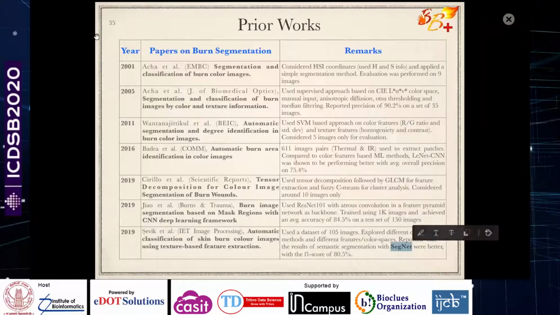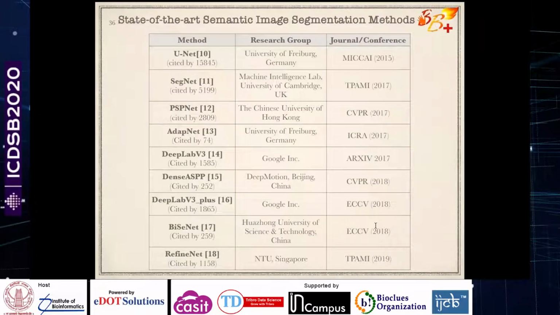SegNet, the latest work in this particular domain in the burn community, reports SegNet to be the best performing model. And these are the models which have been used in the color imaging community and the computer vision community. You can say that they are considered different. So if you can see, this is a very highly cited work, with more than 5,000 citations.